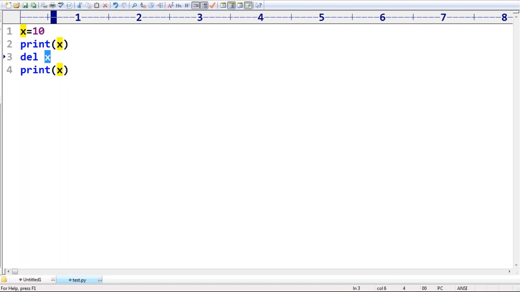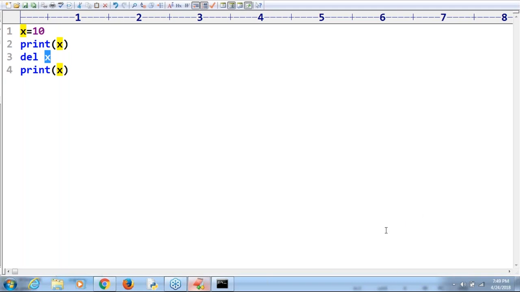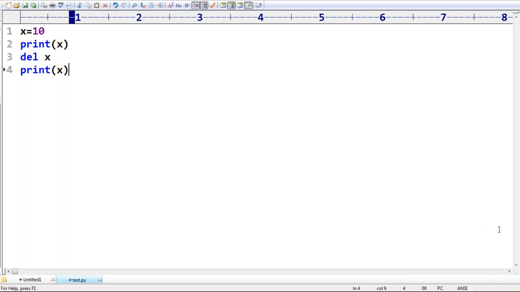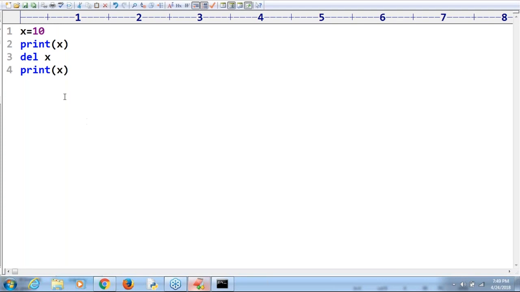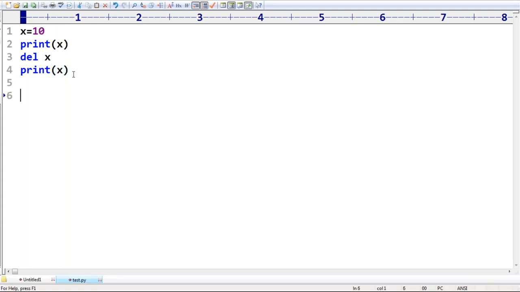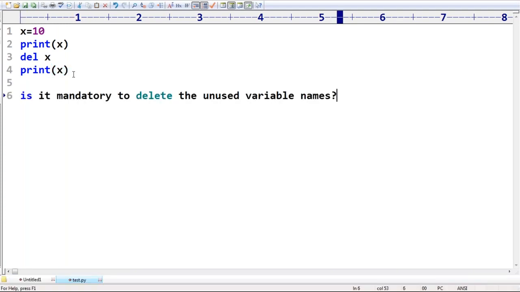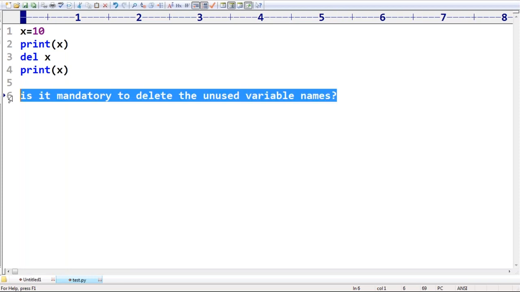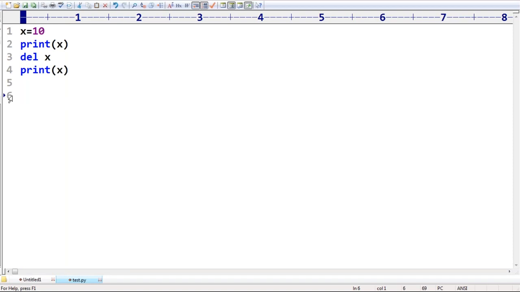Now Vishnu is asking a beautiful question: is it mandatory to delete every unused variable name or not? No, it is not mandatory. I can use the words good programming practice. Vishnu, not mandatory, but it is good programming practice to delete. It is also one very important point you should be aware of.